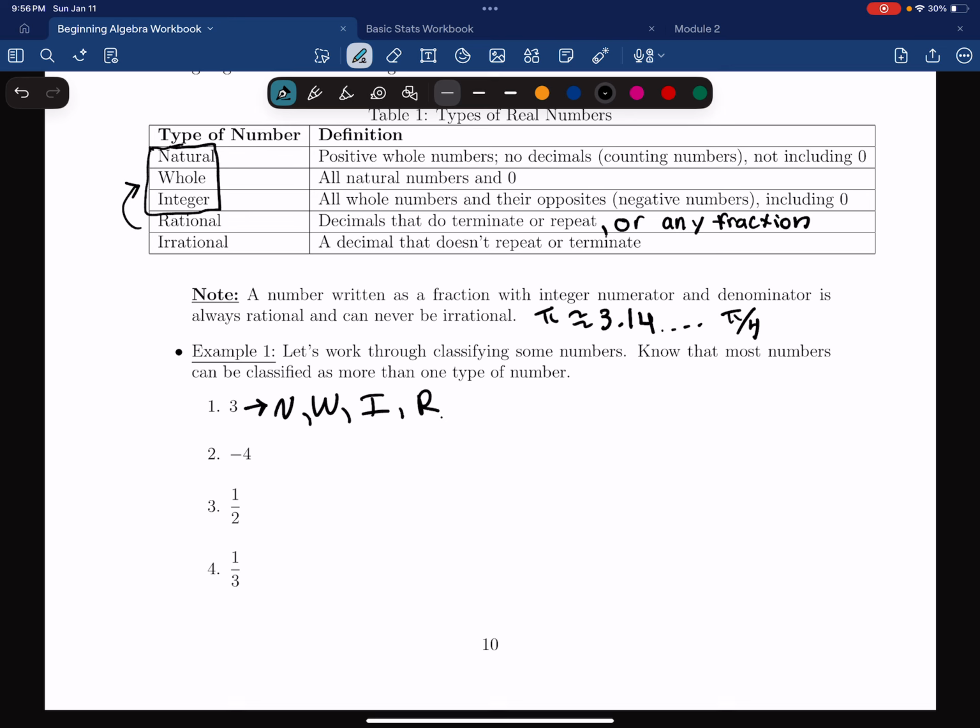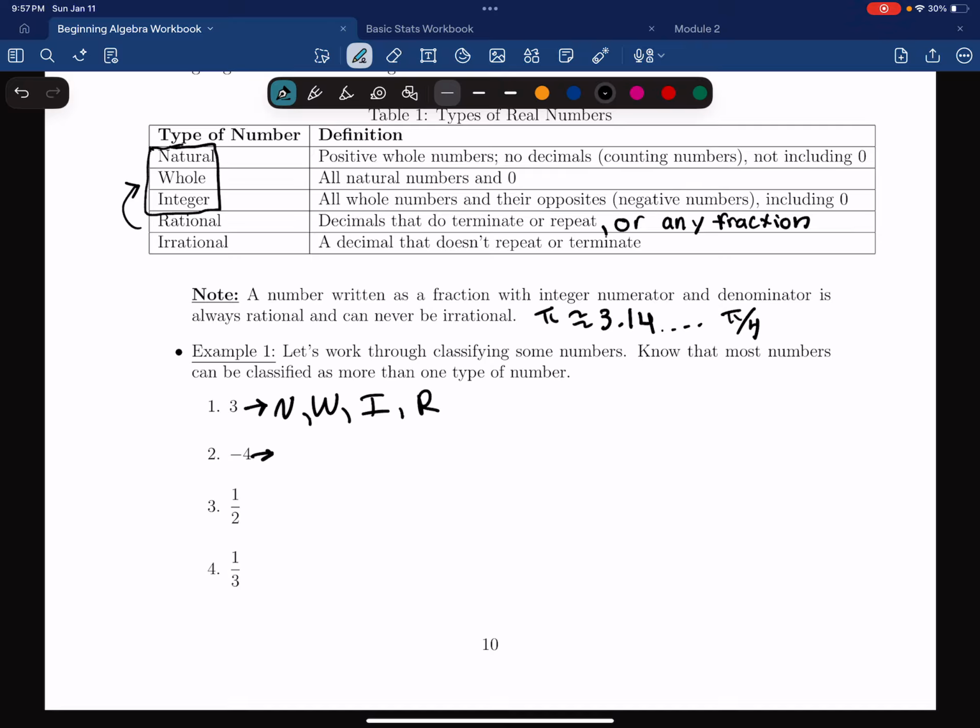So in the previous section, when we were multiplying and dividing fractions, there was an example where you had like negative 10 divided by, I think it was 15/12. Now we said negative 10, we can write that as negative 10 over 1 because it doesn't change the value. And negative 10 over 1, because both negative 10 and 1 are rational numbers, technically is a fraction. So anything that's a whole number, anything that's natural, whole, or an integer is also rational.